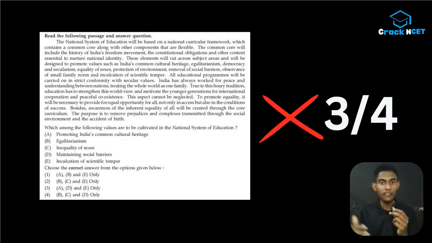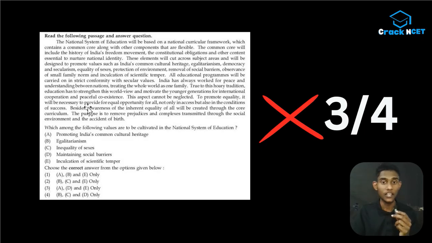Like there will be a paragraph, and you have to answer some questions depending on it, and these are kind of easy to do. Many times you can even answer these questions without reading the description, because as we have discussed in the strategy video, first you have to go to the questions instead of the description, then you have to read the questions, then go to the options given, and only then go to the description.